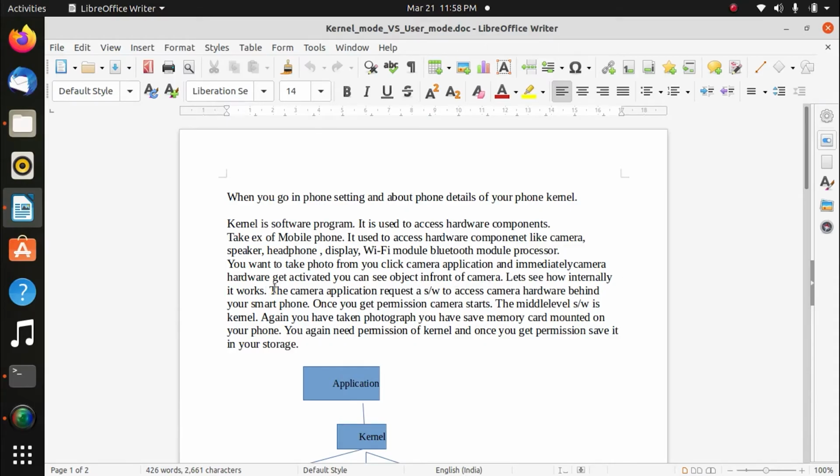Let us see how internally it works. The camera application requires software to access the camera hardware behind your smartphone. Once you get permission, the camera starts. That permission is nothing but given by the kernel. That middleware software is the kernel.